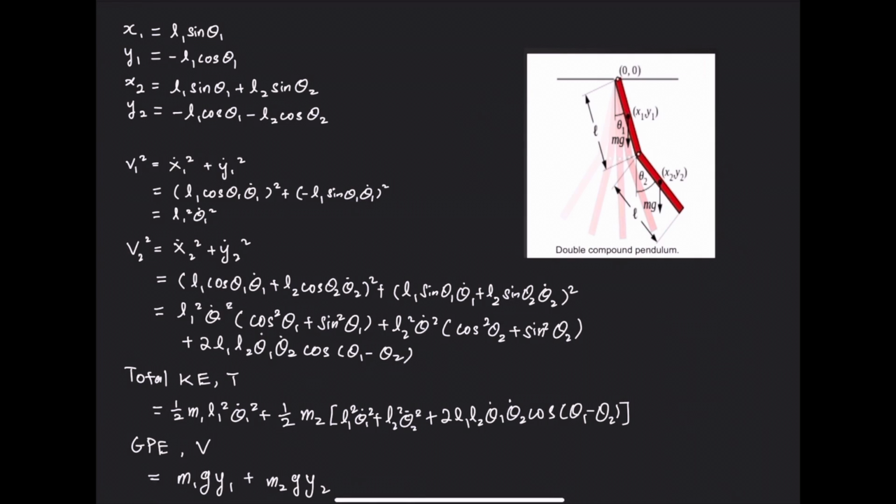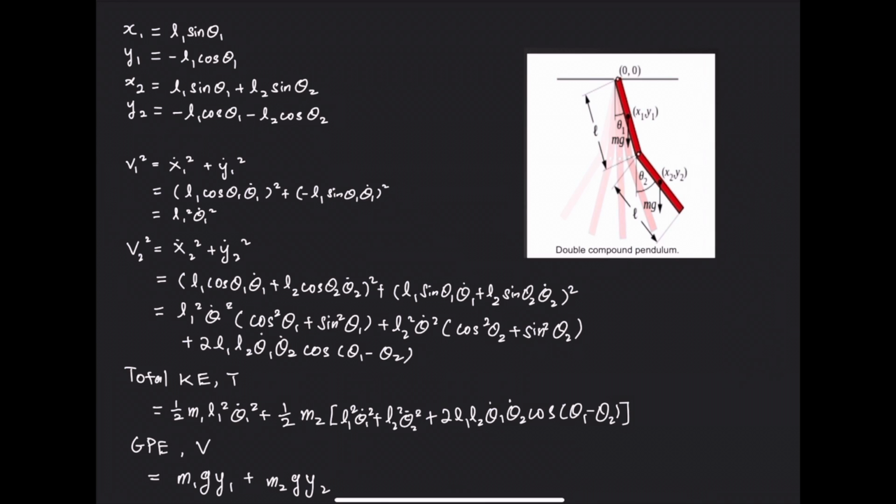Now let us derive the equations of motion for the double pendulum. Here, x1 and y1 stand for the x and y coordinates of the center of mass of the first pendulum, and x2 and y2 stand for the x and y coordinates of the center of mass of the second pendulum. Θ1 stands for the angle between the vertical and the center of mass of the first pendulum. Θ2 stands for the angle between the vertical and the center of mass of the second pendulum.